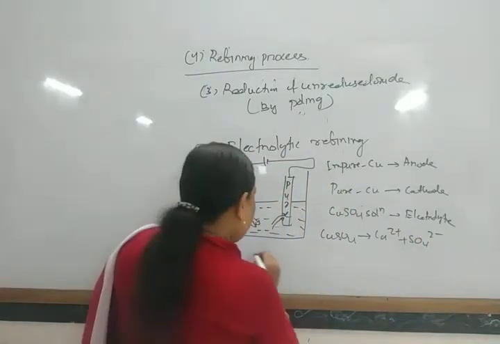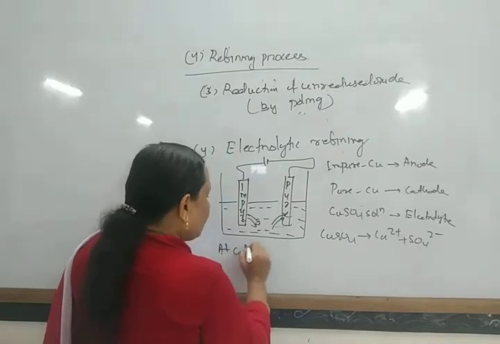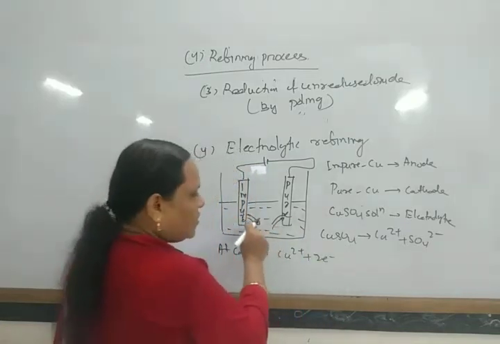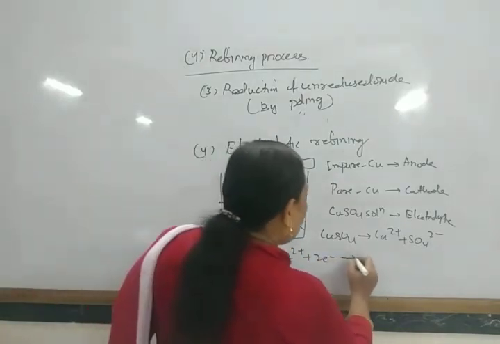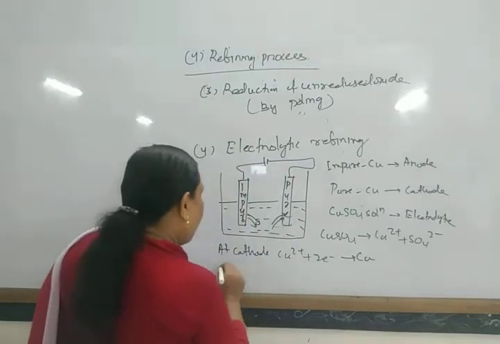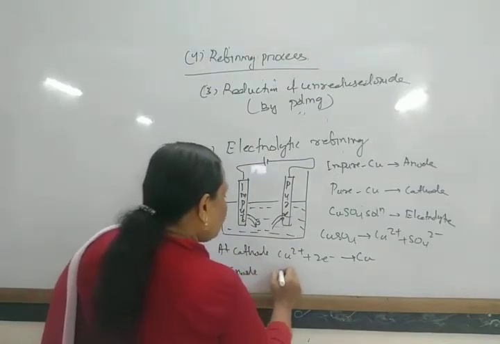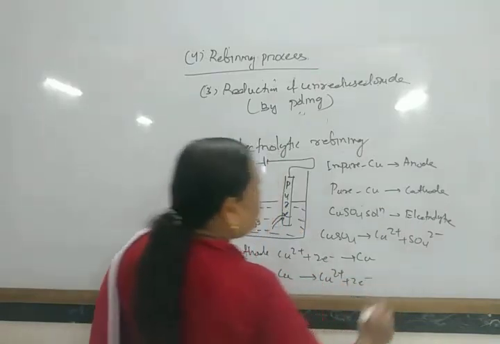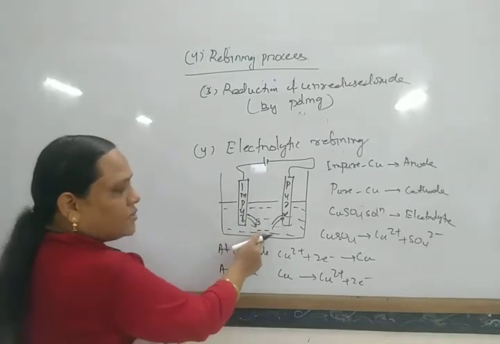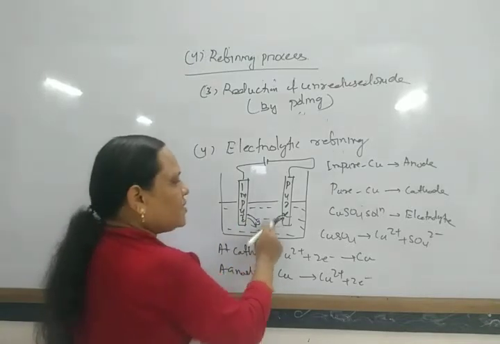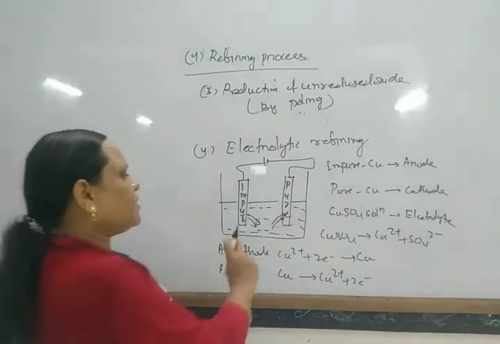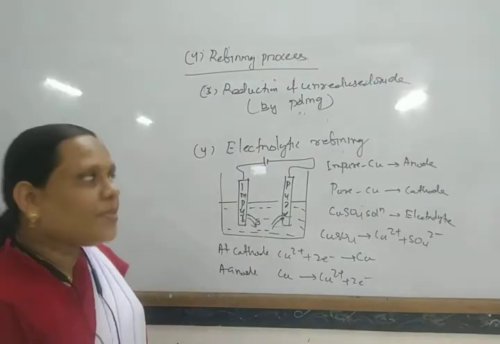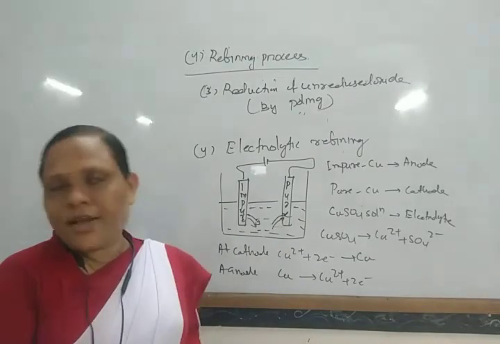Then at the cathode, Cu2+ receives 2 electrons and is converted to copper, and at the anode copper loses its electrons, giving rise to Cu2+ and 2 electrons. So copper dissolves here, giving Cu2+, and Cu2+ is again converted into copper. In this way, from impure metal, pure metal can be obtained. This is known as the refining process.